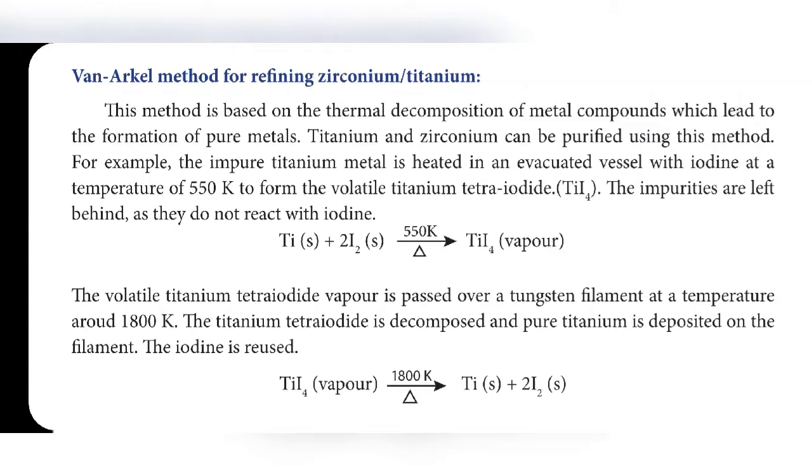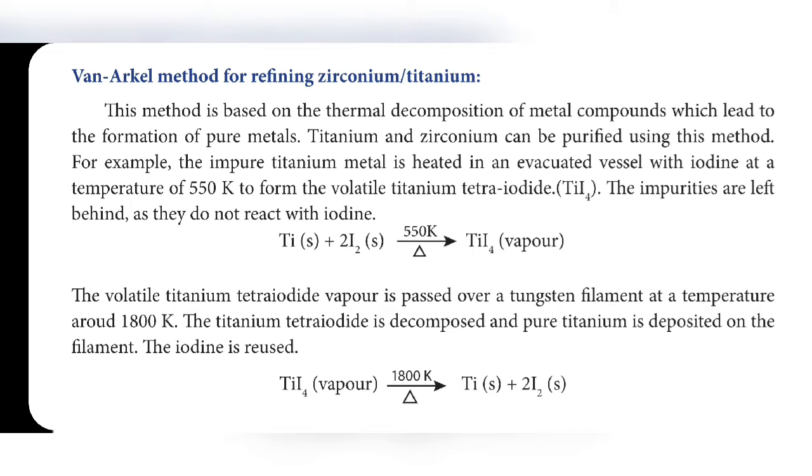This method is for refining zirconium or titanium, but here only the titanium equations are given. The same equations apply for zirconium also. This method is based on thermal decomposition. That means titanium metal is reacted with iodine and forms titanium tetraiodide, a volatile compound. That volatile titanium tetraiodide compound decomposes into pure titanium.